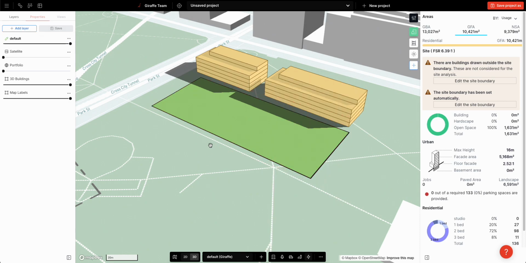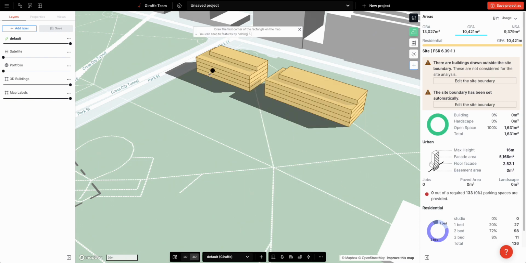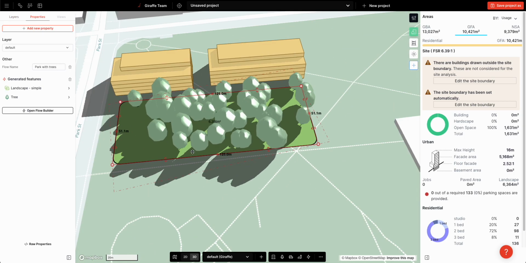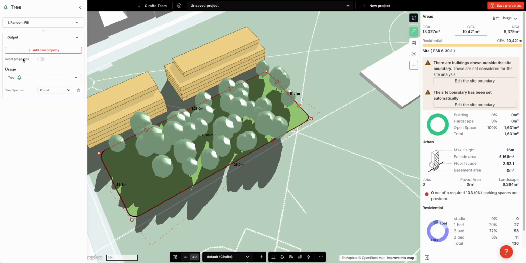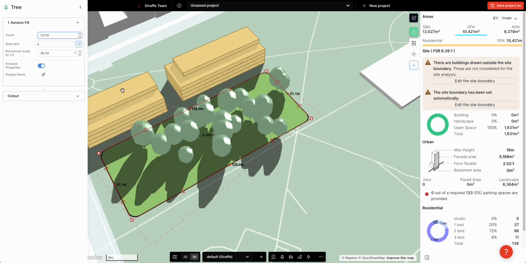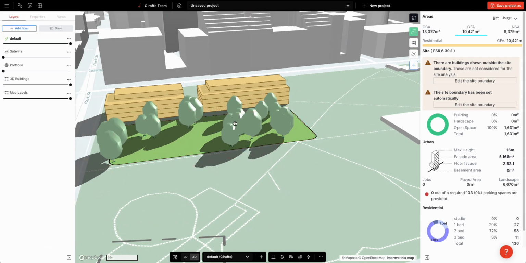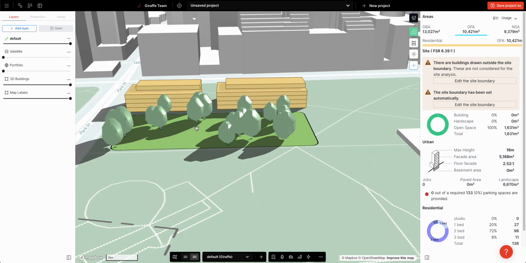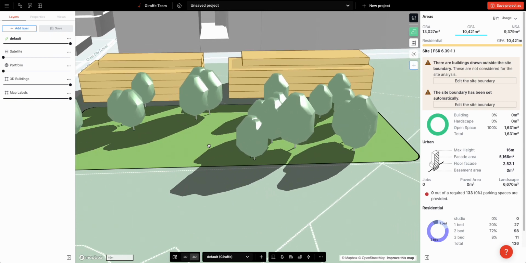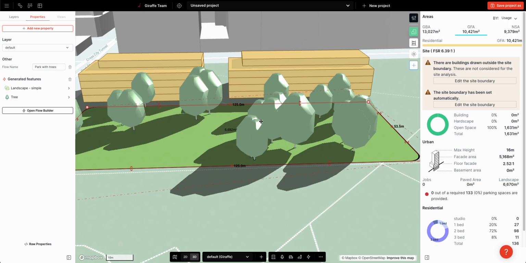So, for example, say we don't like this park, we want to have some trees on it. I can use the Flow feature park with trees and draw that same park. And Flow automatically populates that park with trees. And it populates them with exactly 40 trees. So I could do 23 trees, I could do any number of trees, and I can change their layout. So you can see it's both prettier, in the sense it communicates what this park would look like more exactly, although not realistically, and it's very precise. Like, I know exactly how many trees there are here.